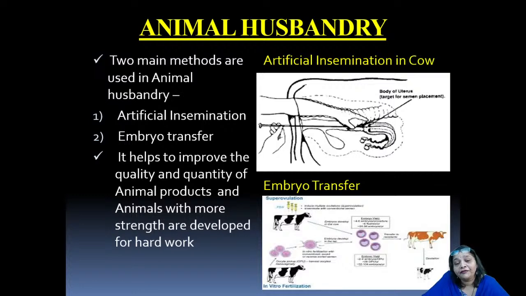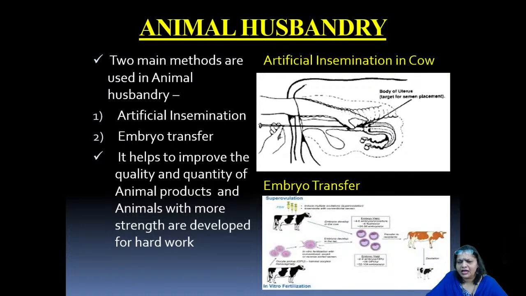So if the animals are reared for human welfare, it can be studied under animal husbandry. Now, under animal husbandry, there are two main methods that are used. One is to multiply the number of animals. Two methods are being utilized. One is called artificial insemination and the other one is the embryo transfer method.